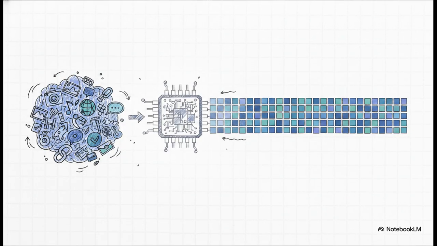So step 1, embedding generation. An AI model, like OpenAI's text embeddings, or maybe an image recognition model like CLIP, takes your raw, messy data and translates it into a long array of numbers. But, and this is crucial, we are not talking about a simple X and Y coordinate on a flat graph here. These arrays often have 768 to well over 1,536 dimensions.